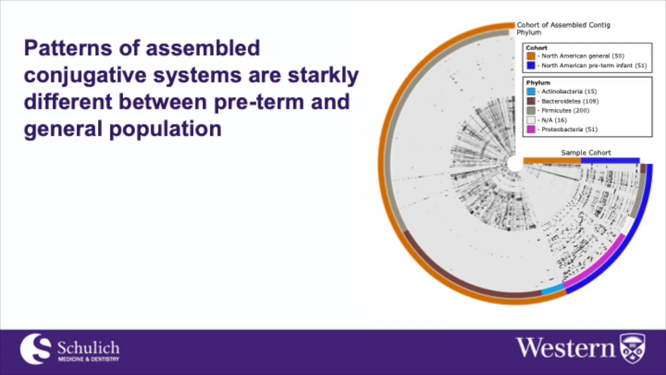As you can see on this circular phylogram, the preterm infants have a high signal in the proteobacterial conjugative systems that likely originate from hospital-acquired antibiotic-resistant pathogens, whereas the general cohort doesn't appear to have any of these systems, only having those belonging to the common commensal phyla.